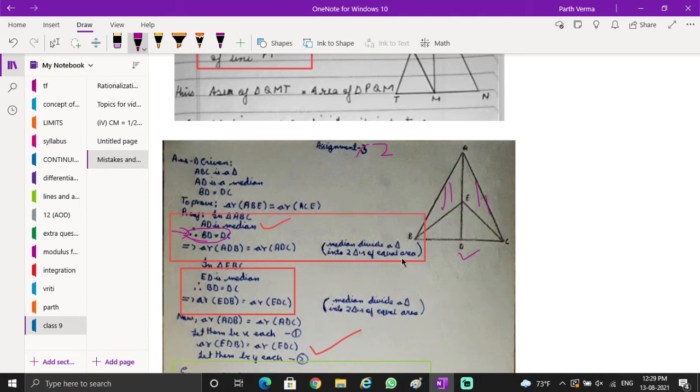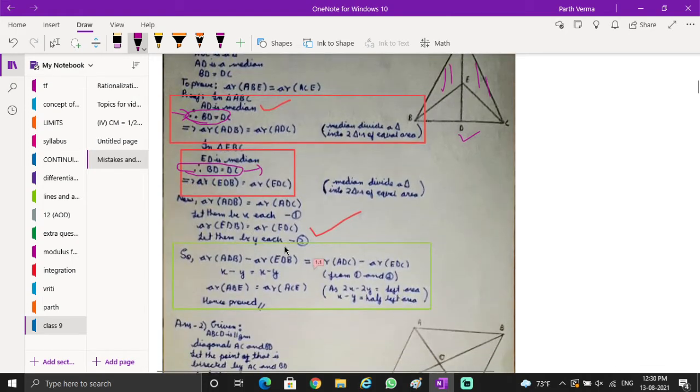It's perfect in itself. But if you are telling us about equal base, that means you are giving us a little extra information. Then you must give us information about the height also. In a way you're trying to tell that if the bases are the same, then the area is also the same. So this is a little pinching here.